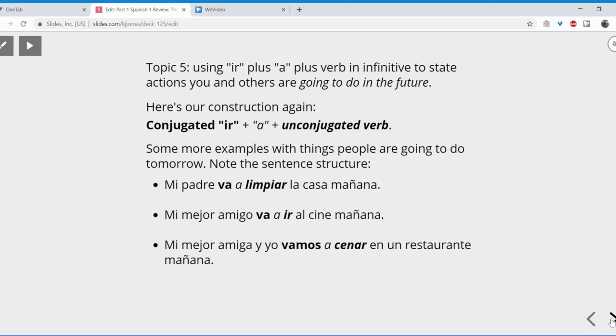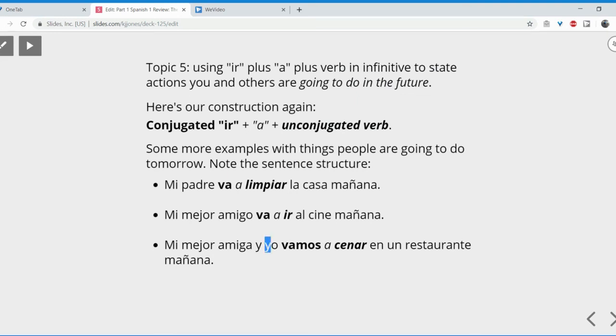Totally fine. Or we could say, for example, changing subjects, mi mejor amiga y yo. My best friend and I, that's we, right? Because both of us are women, that's nosotras. And agreeing with that, we have, of course, the nosotros form of ir, which is vamos. So we have, again, subject right here, conjugated verb immediately following, and then our a, and then our infinitive, in this case, cenar. And then after that, of course, the predicate complements that complete the sentence's meaning. Mi mejor amiga y yo vamos a cenar en un restaurante mañana.